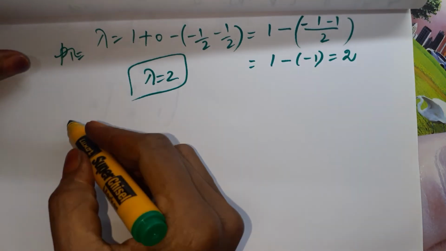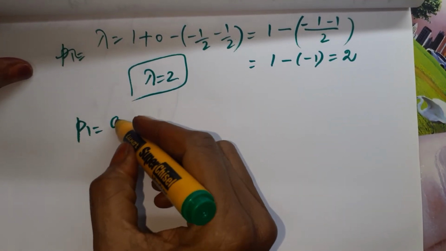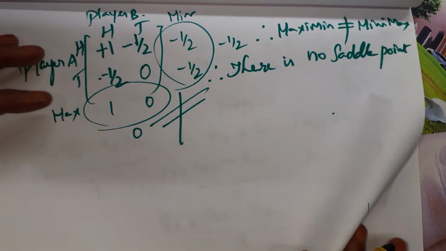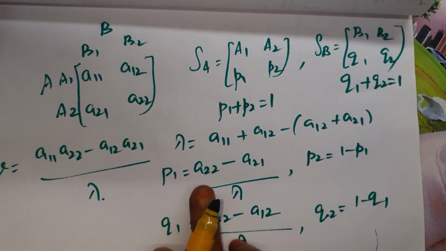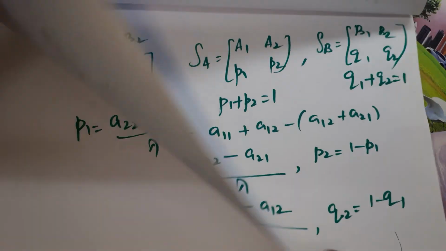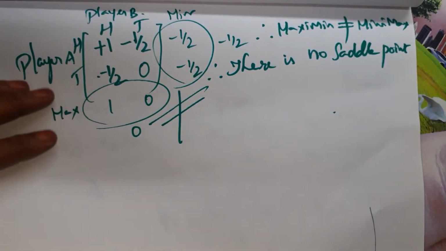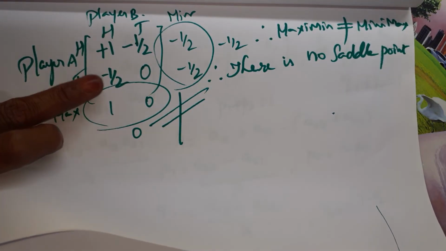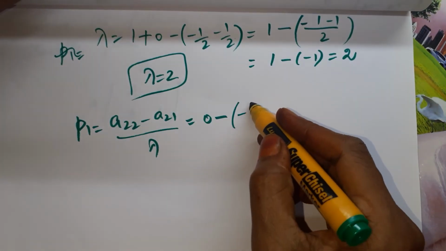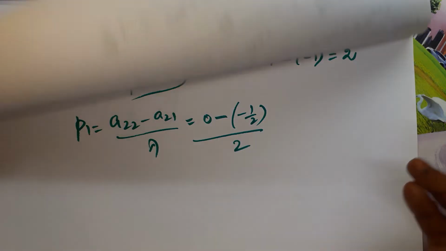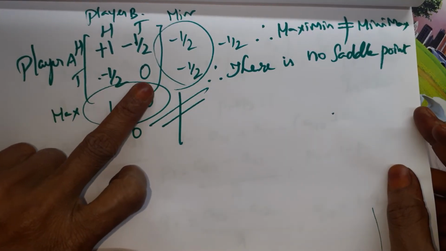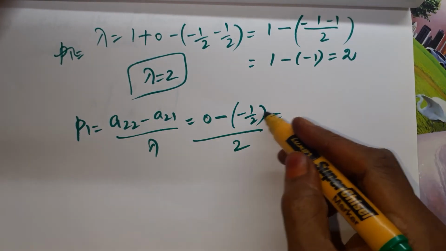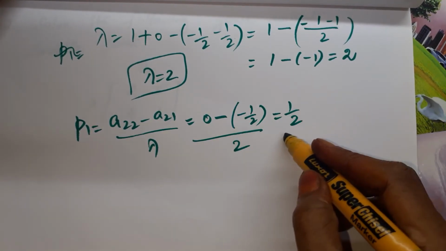Now P1. P1 is equal to A22 minus A21 by lambda. I'll show you the formula. P1 is equal to A22 minus A21 by lambda, which is equal to, what is A22? 0. Minus, what is A21? This is A21, minus 1 by 2, by 2. I repeat, A22 is 0, A21 is minus 1 by 2. So 0 minus of minus 1 by 2, which is plus 1 by 2, by 2.